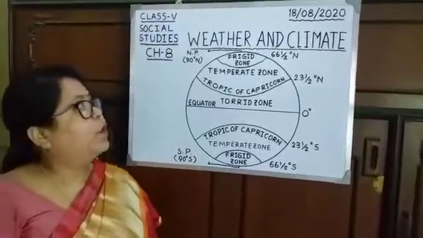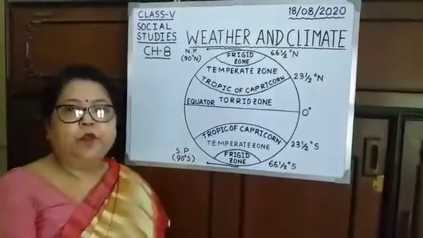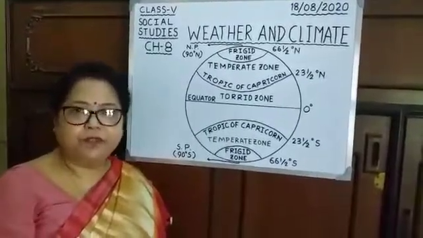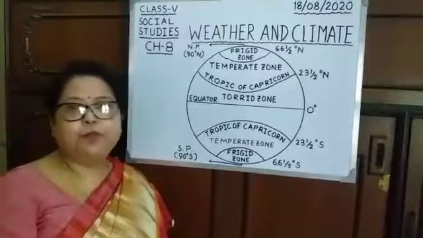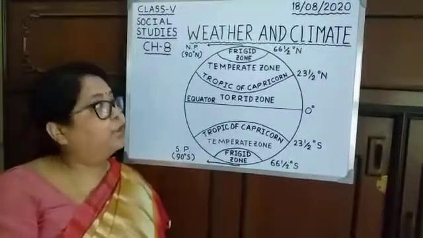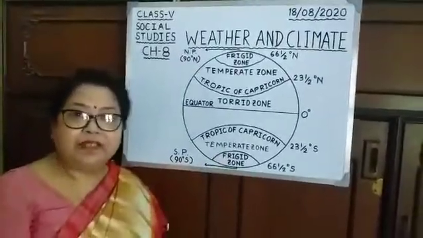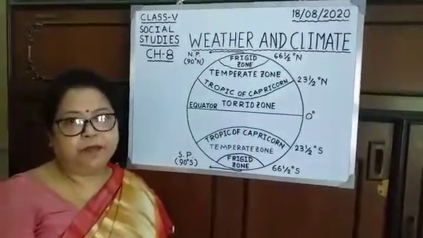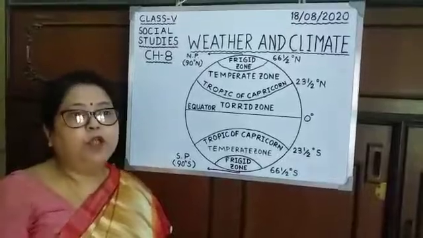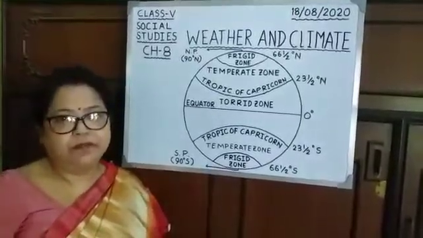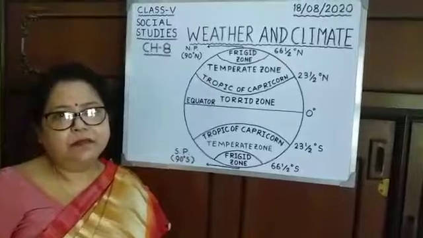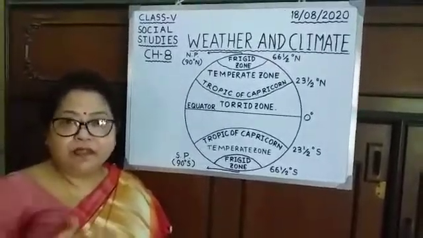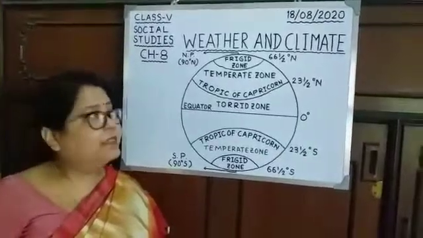Now, what is weather? Weather is the day-to-day condition of the atmosphere over a short period of time. And what is climate? Climate is the average of weather conditions for a long period of time. As for example, today's weather is cloudy. Yesterday it was sunny. Tomorrow it may be rainy. So weather changes hour to hour, day to day.